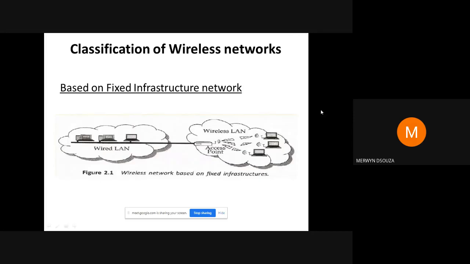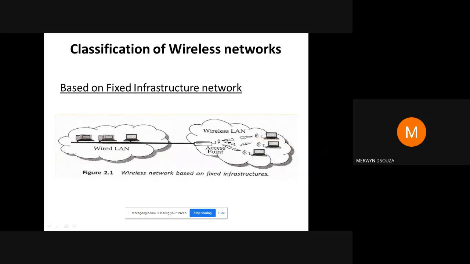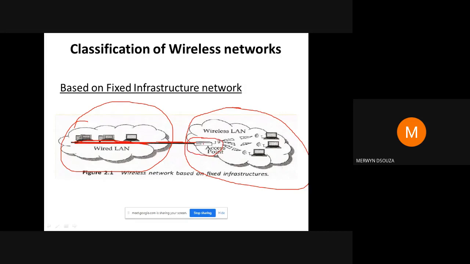So basically, as you can see here, we have a wired network. Wired network means all your computers are connected to some wire. It could be a broadband or some kind of network. And your wireless network is connected to your wired network with the help of an access point. The access point could be something like a modem.